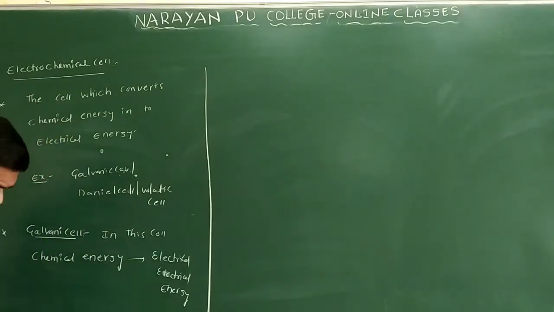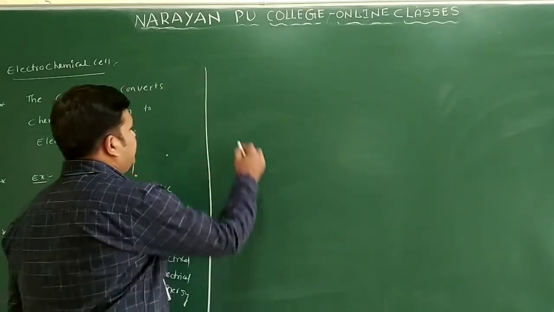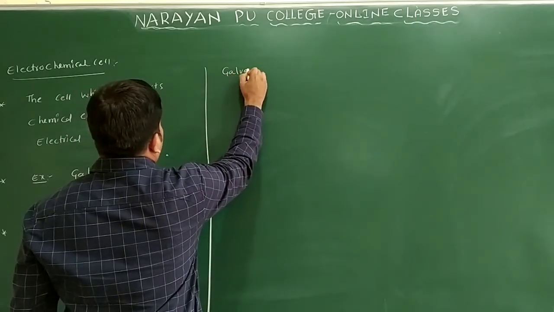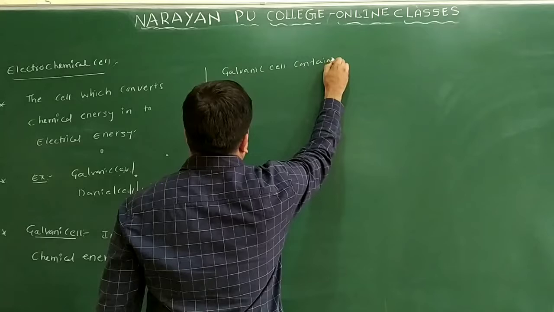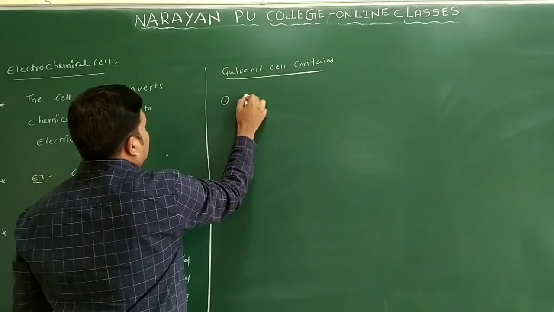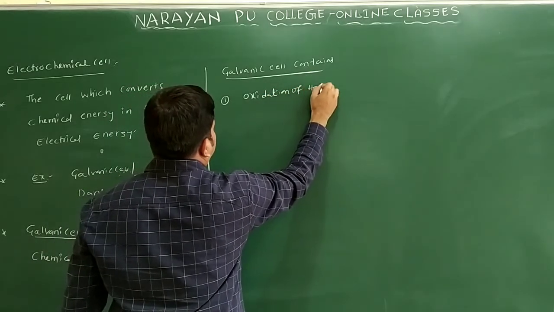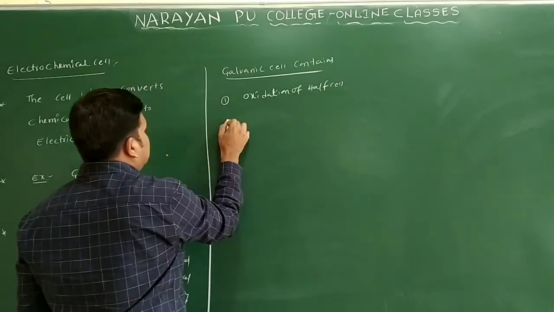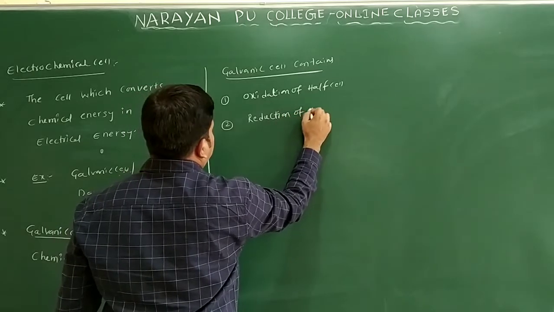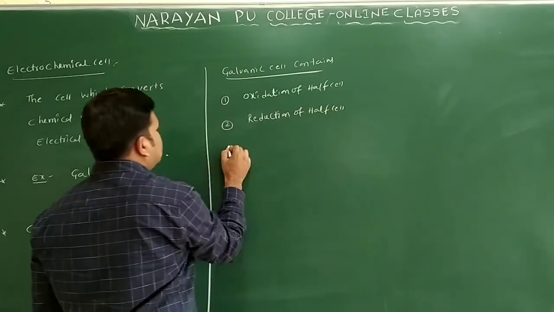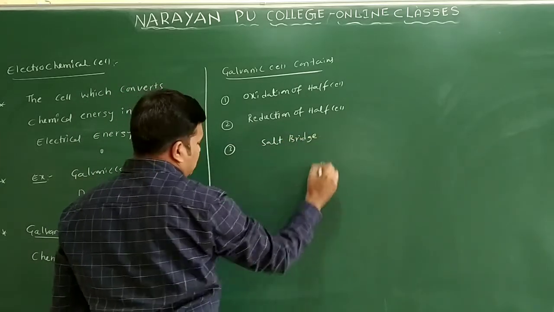So what is the construction of the galvanic cell? The galvanic cell consists of mainly three important parts. The galvanic cell contains the first one, the oxidation half cell, one more, the reduction half cell, and the third one, the salt bridge only.